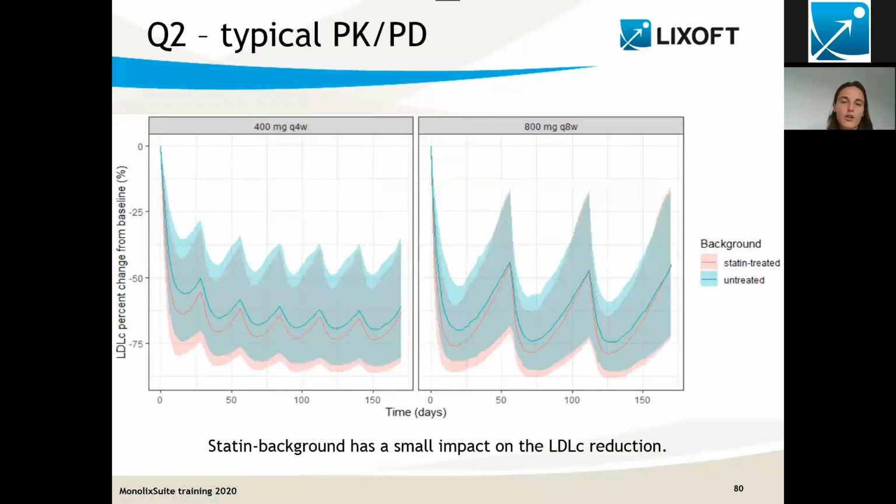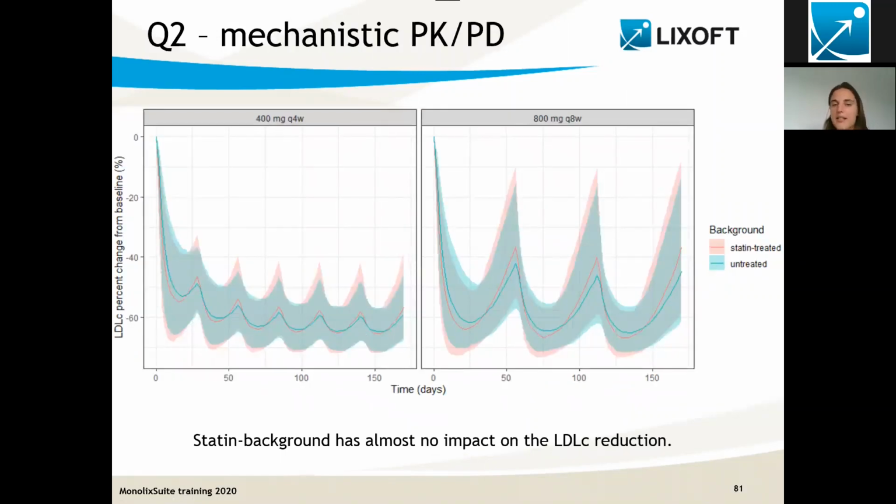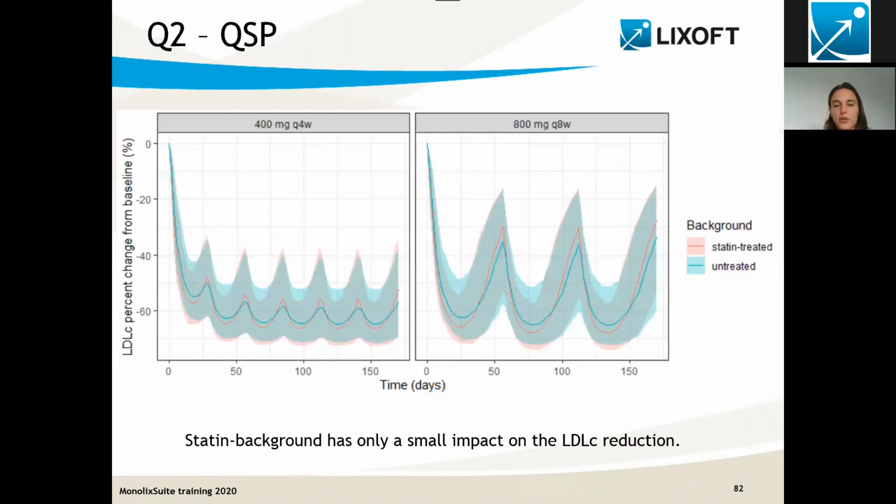And when we plot this on top of each other for two different dose regimens, we see that there is only a very small difference between statin-treated and untreated patients. So the patients that are already on statin will actually benefit quite a lot from the anti-PCSK9 therapy, as much as patients that do not have the statin treatment. That's the plot for the typical PK/PD. The plot for the mechanistic PK/PD is very similar. Here the two prediction intervals are really on top of each other, and same for the QSP model.